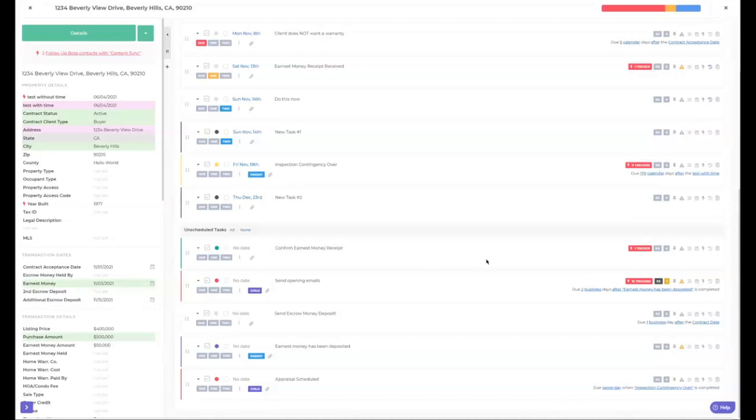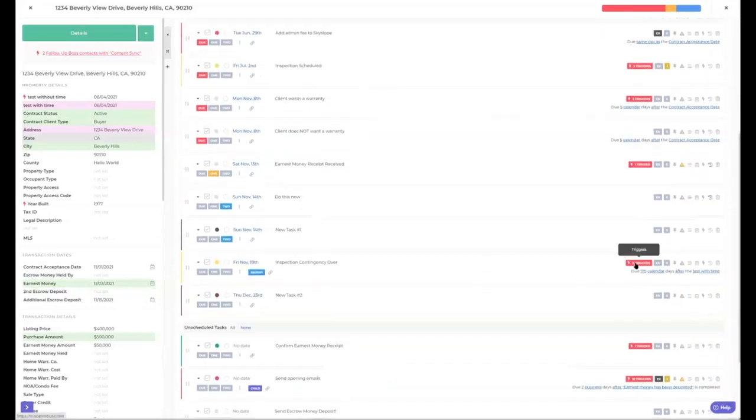Okay, so triggers. You can see I have 11 triggers on this one. You can see you can get really creative. I mean, this is due 170 calendar days after this fake field that I had. So you're not limited to like 10 days, 15 days. You can get really creative with these dates and make them contingent upon different things.